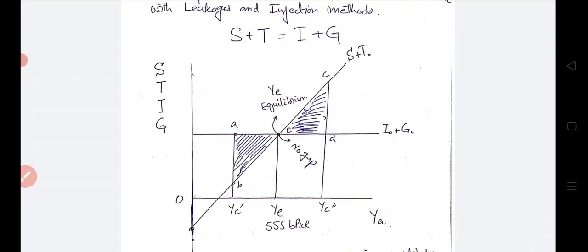And then we will show the impact of changes in the consumption, investment, government expenditure and taxes on national income through graphs. That will be the comparative static analysis of our three sector economy model, and we will meet in the next class with the multipliers and comparative static analysis of the three sector economy.